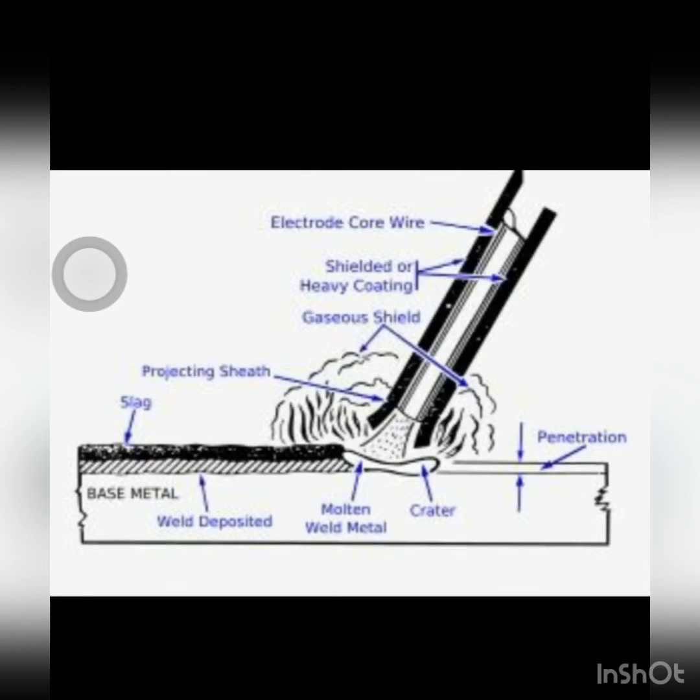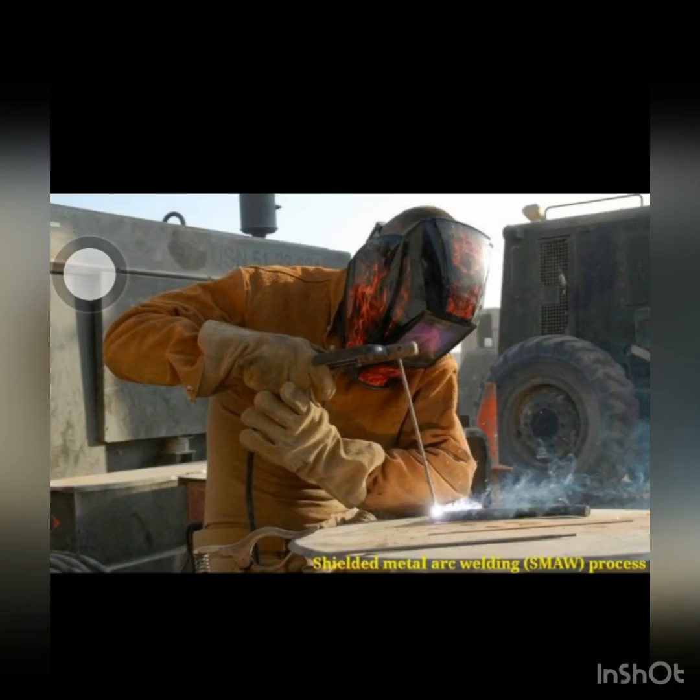Now, I need to talk about types of welding. First, shielded metal arc welding, or we call SMAW. In this welding process, electric current is supplied through a welding machine. Coated electrodes are used as additive. When the electrode is touched on the metal surface, an arc will exist between the end of the electrode and the metal. The fused material acts as a protective gas over the welding area. So this is shielded metal arc welding, or we call SMAW process.